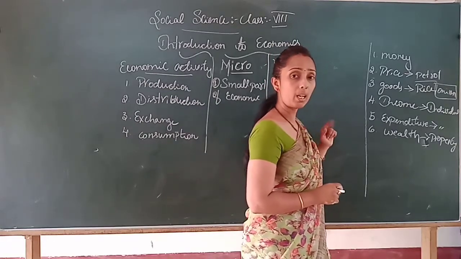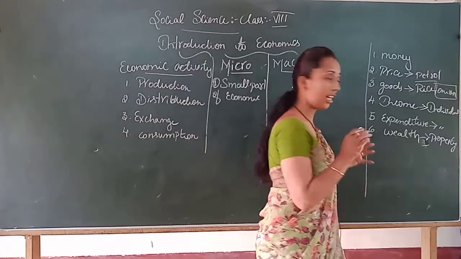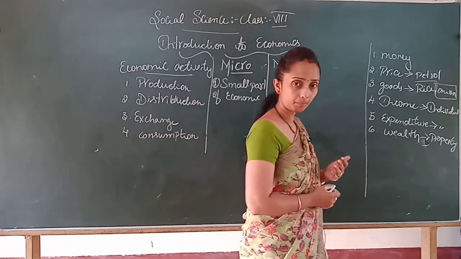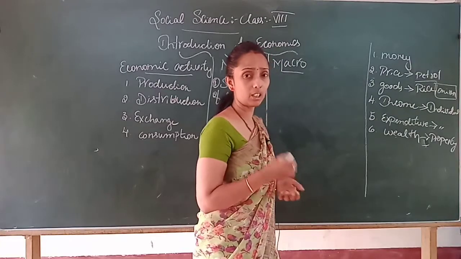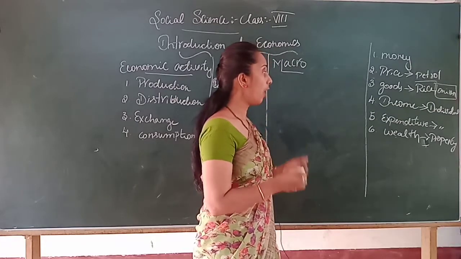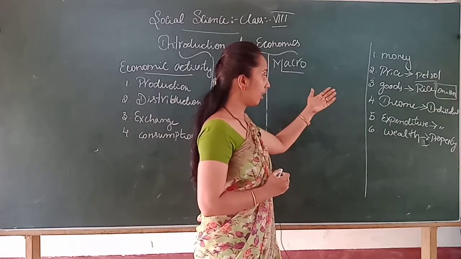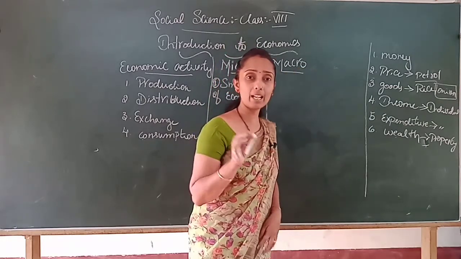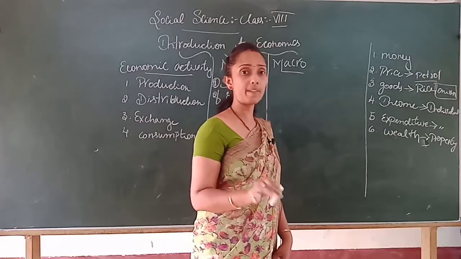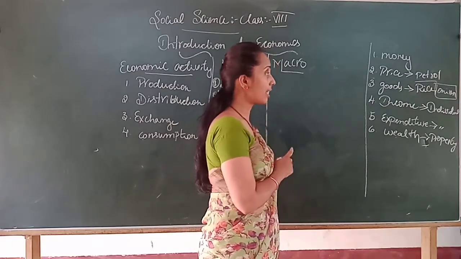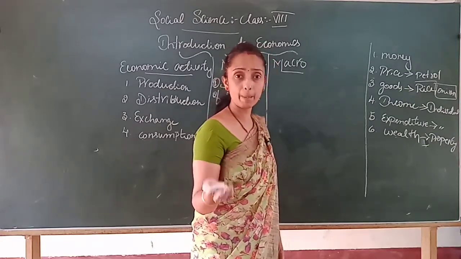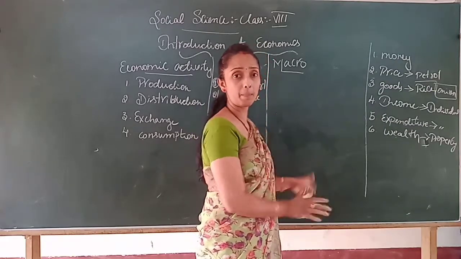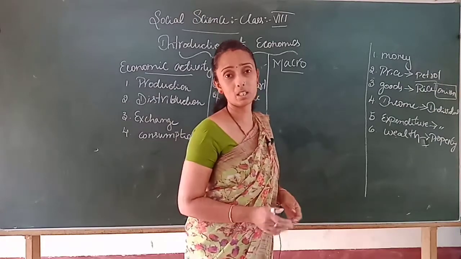Income: what is the income of an individual, whether he is earning in lakhs, below a lakh, or at the 1,000 level? So how will the increase in the price of goods affect him, isn't it children? If our salary is less, definitely we are affected by the rise in the price of goods, either petrol or rice. Petrol, if we don't have money, we can keep our vehicle at home and go by bus.